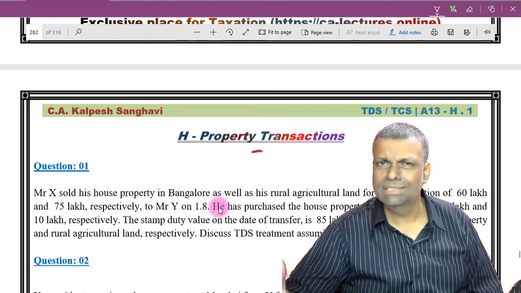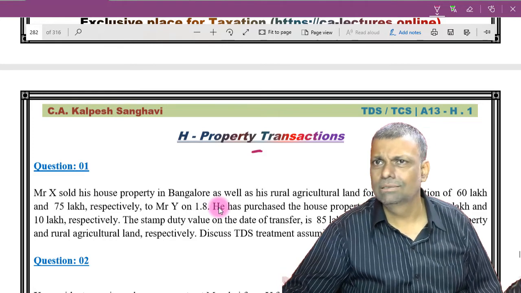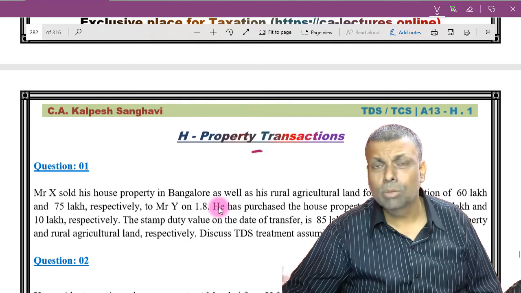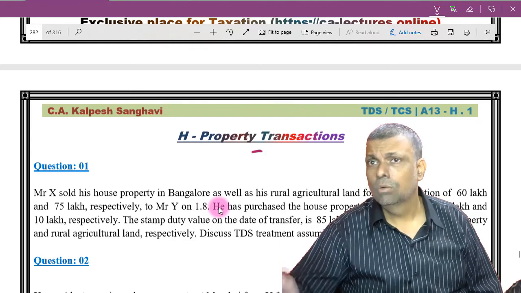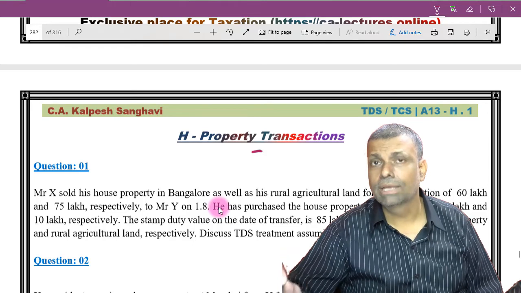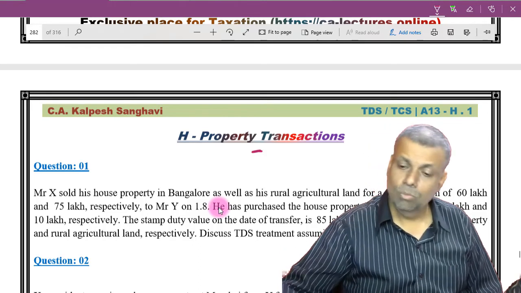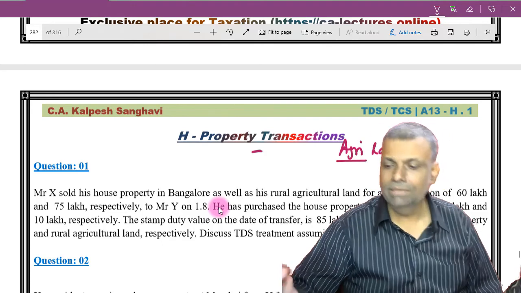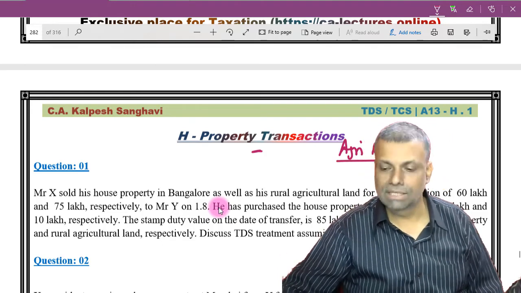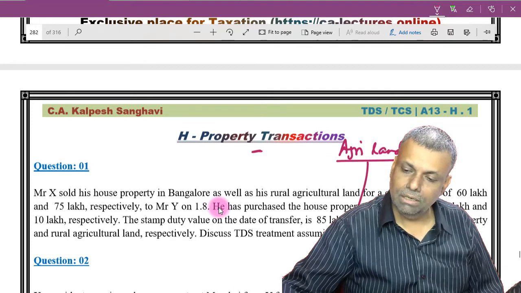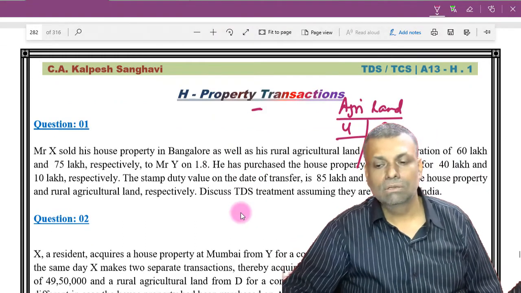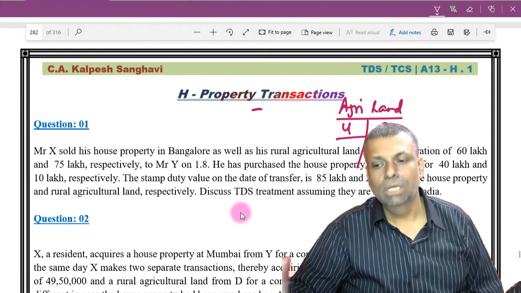So that way every section will have some basic limit and tax rate, a TDS rate. So accordingly that we will multiply. So that will not be a problem at all. Here one complication which can arise to a student is when it comes to the agricultural land. So make this particular general note first of all very precisely. Agricultural land can be urban, it can be rural. Listen very carefully. Agricultural land can be urban or it can be rural.